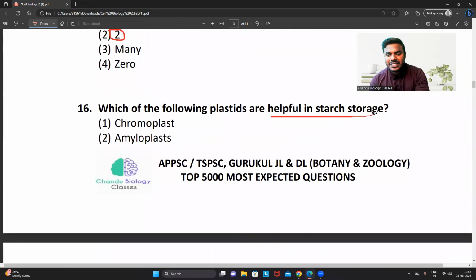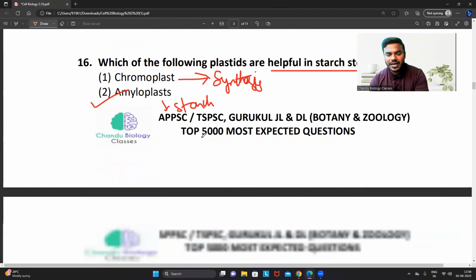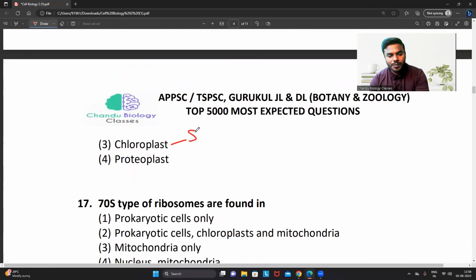Which of the following plastids are helpful in the storage of the starch? You know very well, chromoplast is not at all involved in the storage, it is involved in the synthesis. Why? Because, friends, it has pigments. Amyloplast is the one which is involved in the storage of the starch, and hence the correct answer is number 2. Chloroplast is also involved in the synthetic function. Proteoplast is involved in the storage of the proteins.